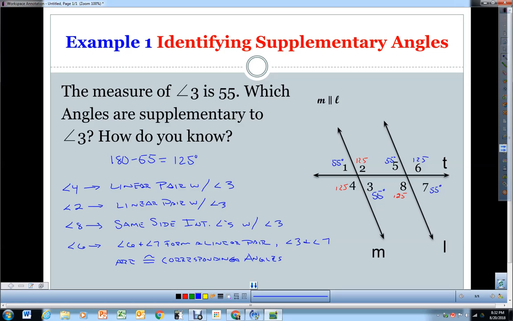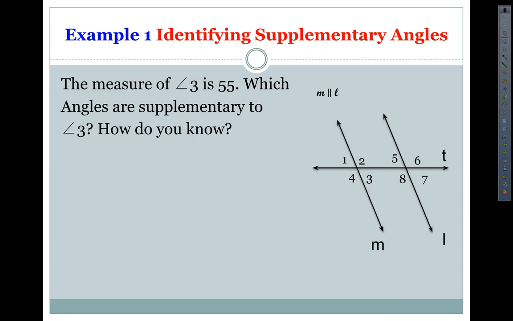We could have said that 3 and 5 were congruent by alternate interior angles, and 5 and 6 form a linear pair. We could have said that angle 8 is supplementary with angle 3 because they are same side interior angles, and angle 6 and 8 are vertical angles, so those would be congruent. So like I said before, there are many ways that you could have got this. Okay, so let's take a look at our next problem.